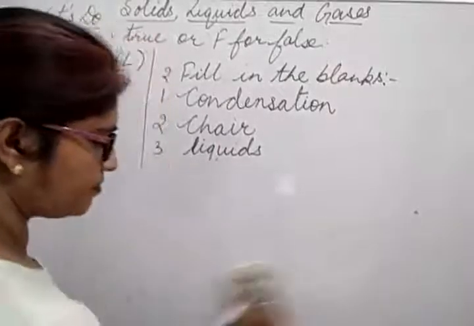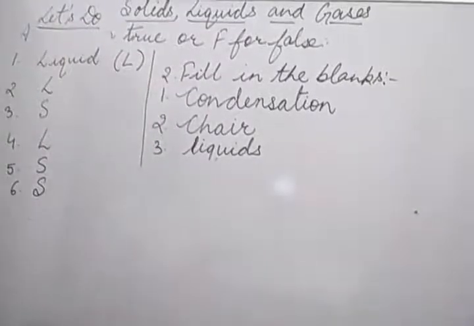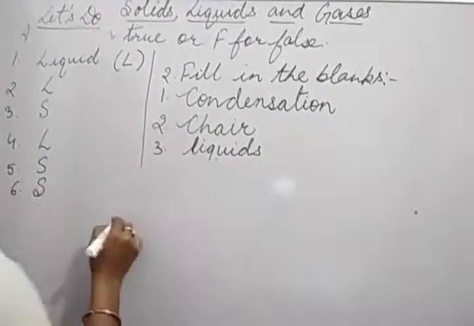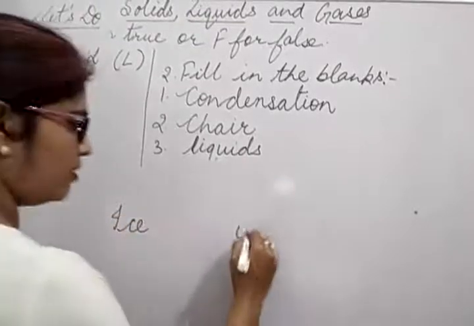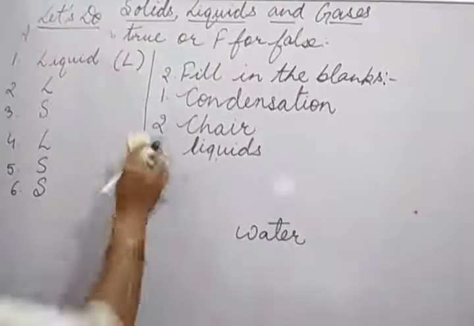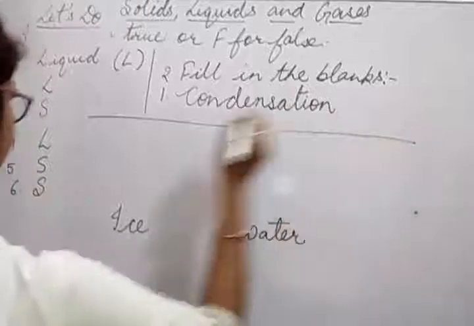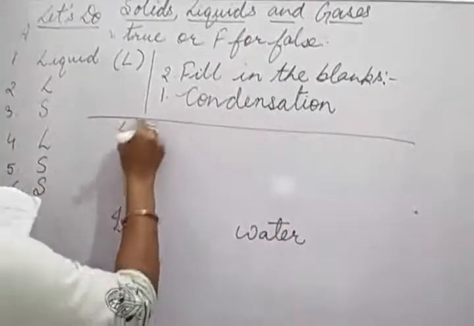And in that, some processes are given and some forms are given, like ice, water. Which question is that? Let's think and write.